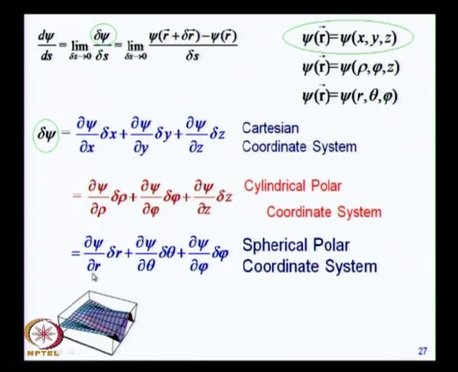So, it is del psi by del r times delta r plus del psi by del theta times delta theta, plus the last component, the azimuthal angle, because psi can also change with respect to the azimuthal angle times the change in the azimuthal angle itself. The sum of these 3 terms will give you the net change, which must go in the numerator, which will determine this directional derivative.